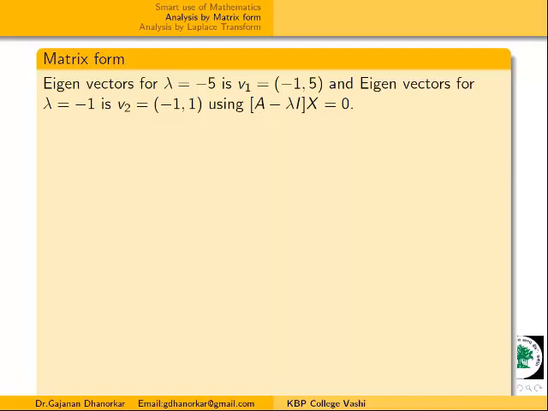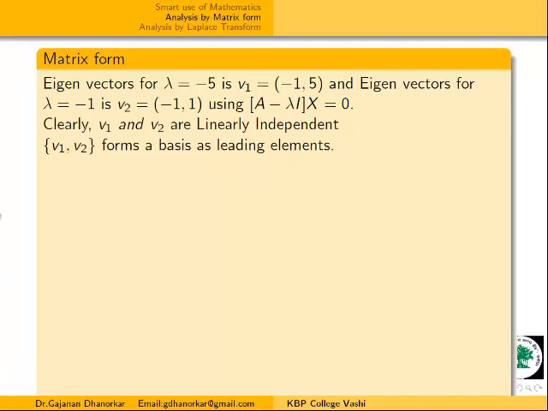Now for these two eigenvectors, V1 and V2, we are getting two linearly independent sets. These are the two eigenvectors, and moreover, they are linearly independent sets. And in the last case, we were getting two linearly independent sets, e raised to power -5t and e raised to power -t. Here we are getting two linearly independent vectors. They form a vector space. V1 and V2, again they form a basis.